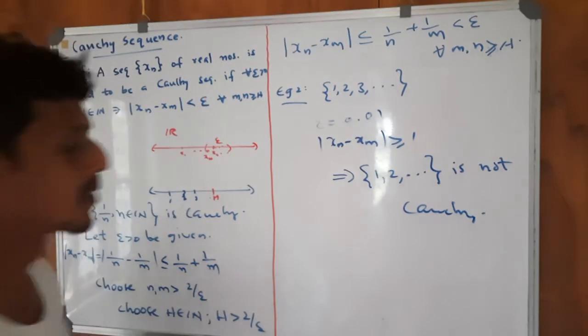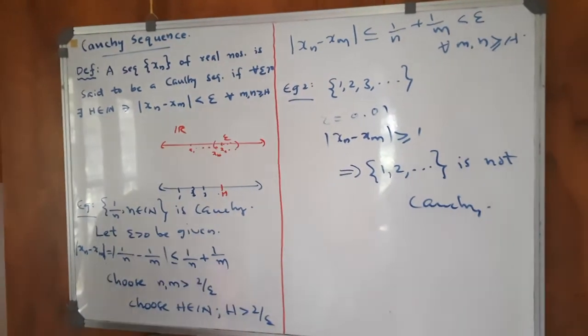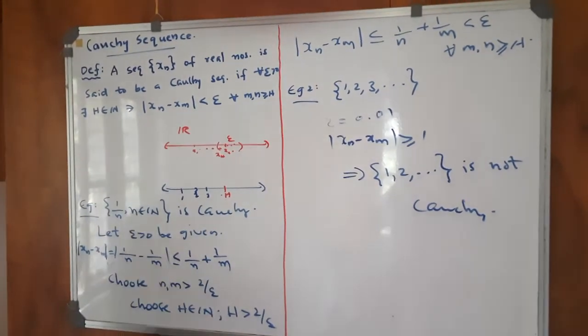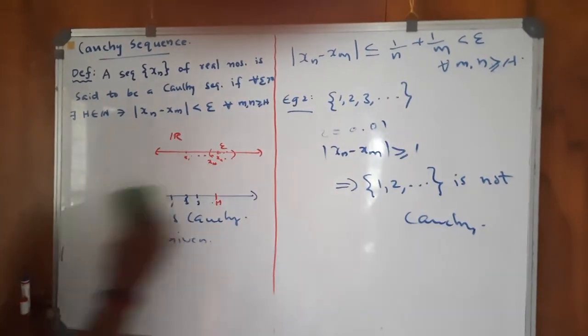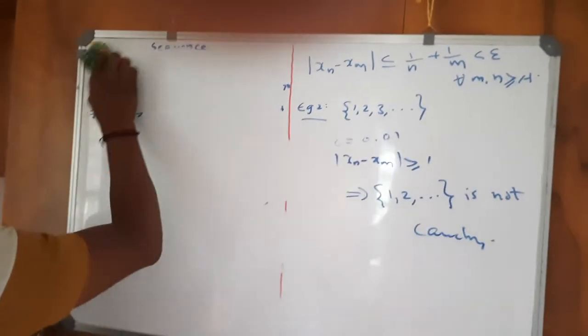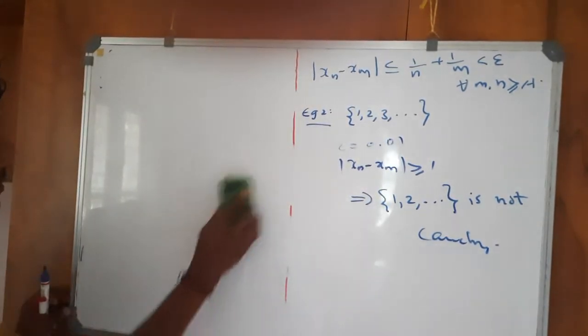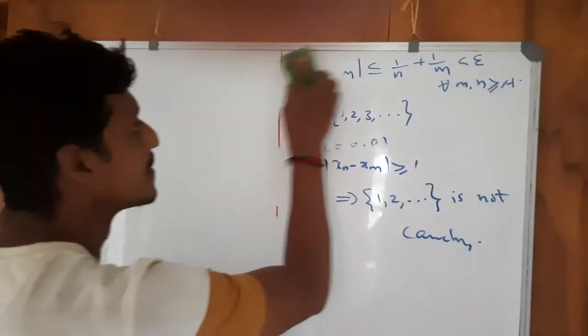Our aim is to prove that every convergent sequence of real numbers is Cauchy. That is the main aim, which is the Cauchy convergence criteria. For that we require two lemmas.